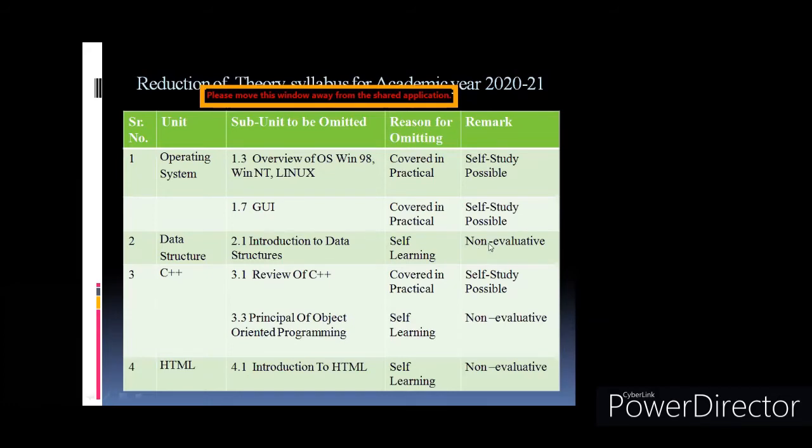Okay, so it is mentioned here non-evaluative. I think the question on this particular topic is not expected in the board exam. They won't ask you those definitions in the board exam.